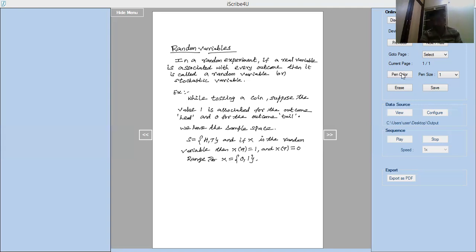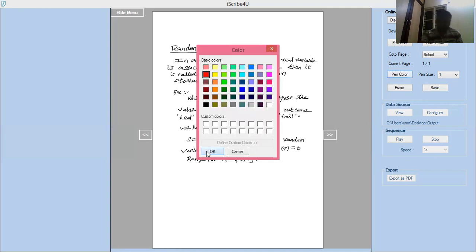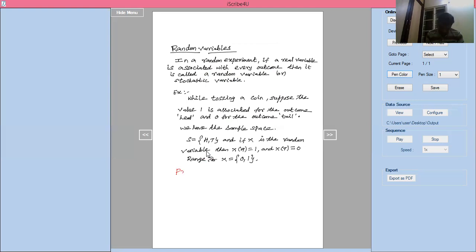Next we can see probability function and discrete probability distribution. It is a very important discussion.